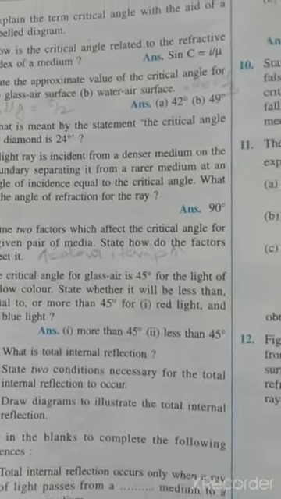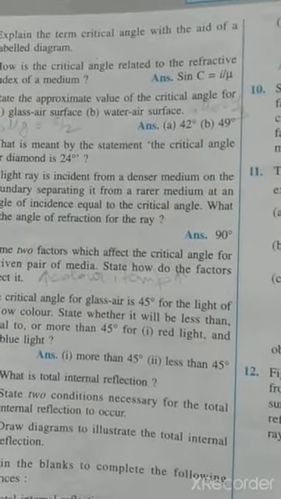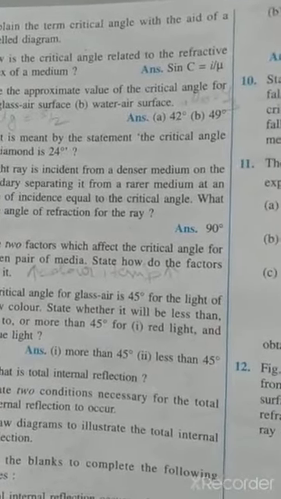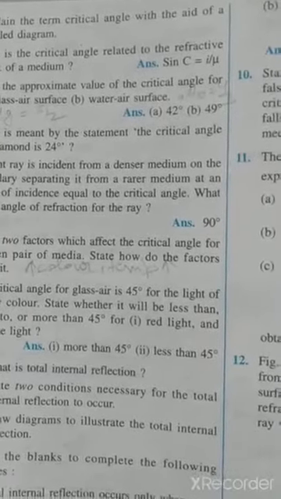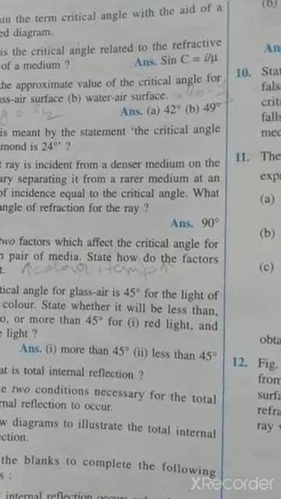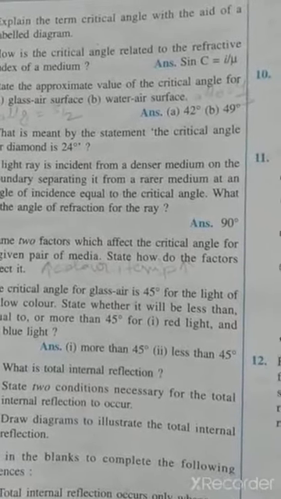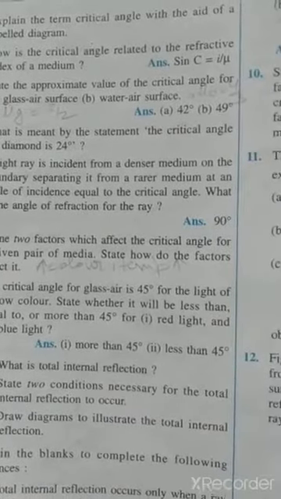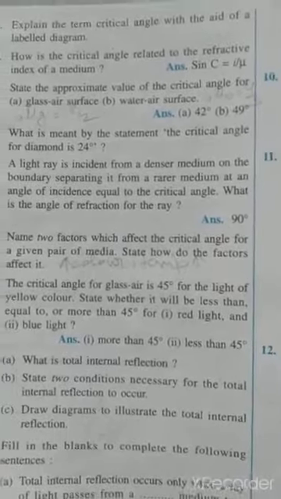Similarly, it is given the critical angle for water is 48 degree. So the same definition you have to define. The angle of incidence in water is 48 degree, and the angle of refraction is 90 degree. Clear? So this is how you have to define critical angle. It's not every time it will be asked directly as "define critical angle". The question can be asked like this in the form of a statement.